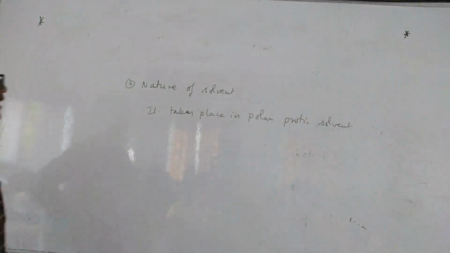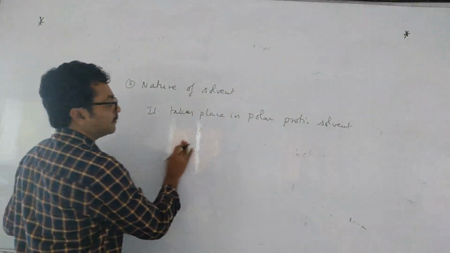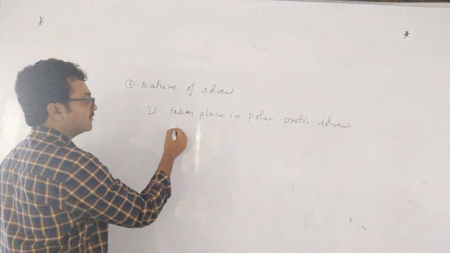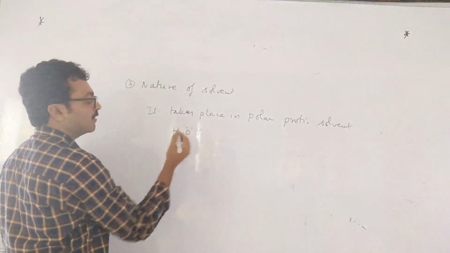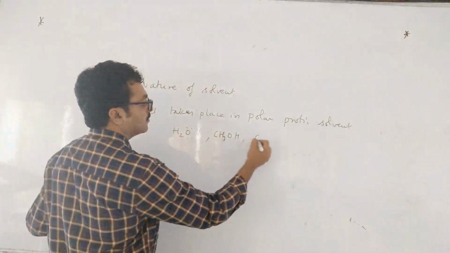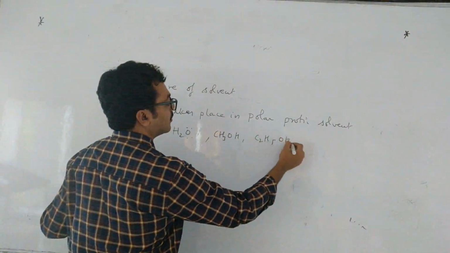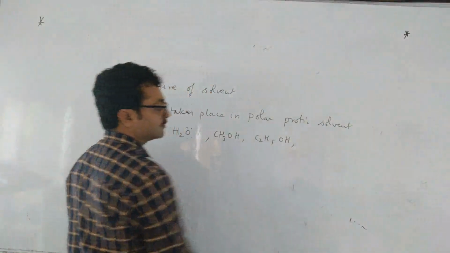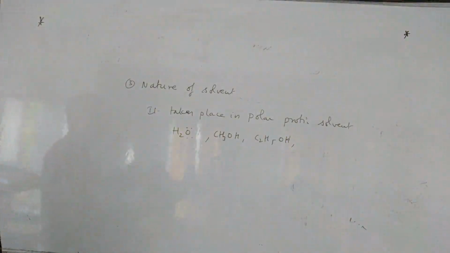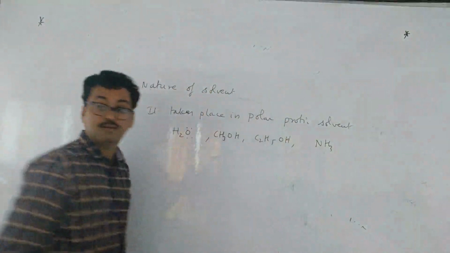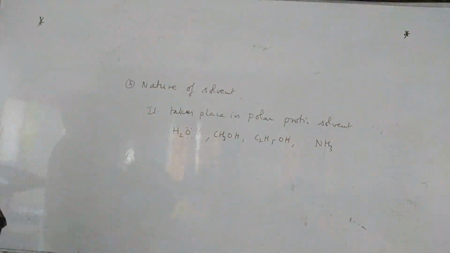Okay. Nature of the solvent. It takes place in polar protic solvent. So what are polar protic solvents? Even water is a polar protic solvent. Next, methanol, ethanol. What are polar protic solvents? They should give proton. Ammonia. So these are polar protic solvents.